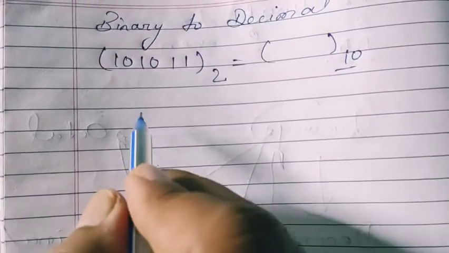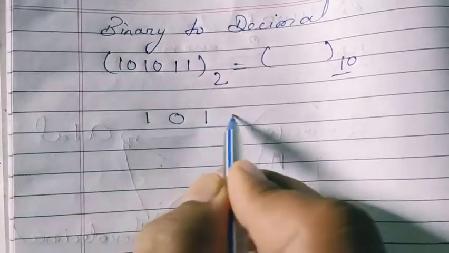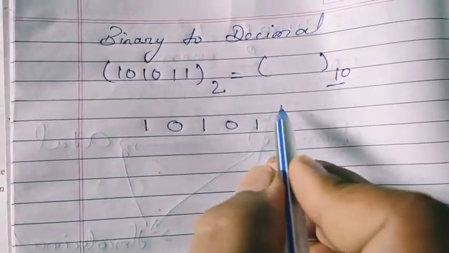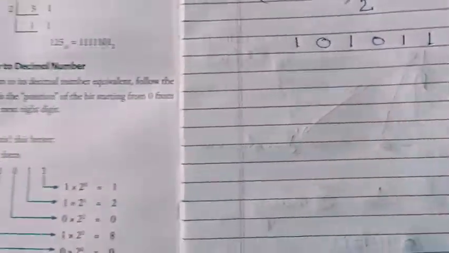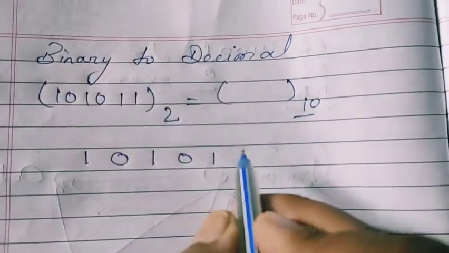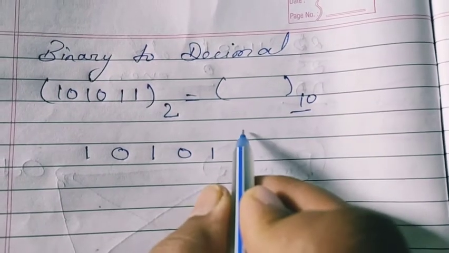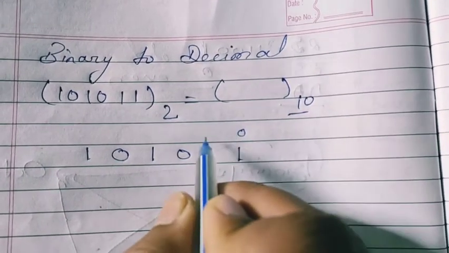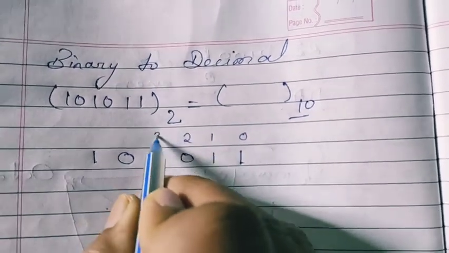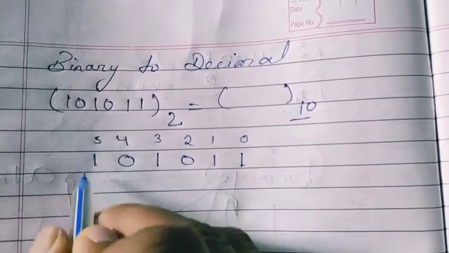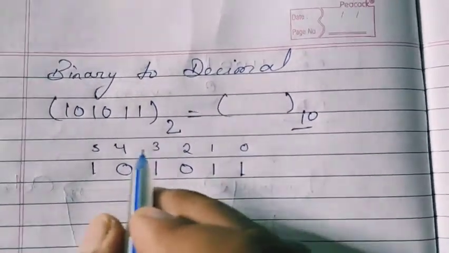First of all, write this number with little gaps between the bits. In the book it is also given the same way, but my way is a different one, you can learn it from here. First of all, from the right side you start counting from 0 onwards: 0, 1, 2, 3, 4, 5. How many? 0, 1, 2, 3, 4, 5.